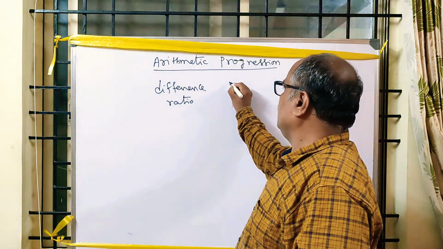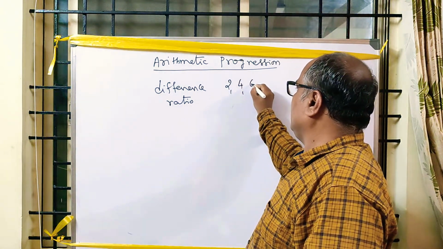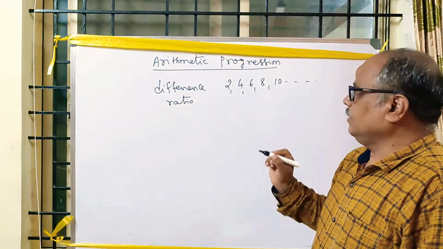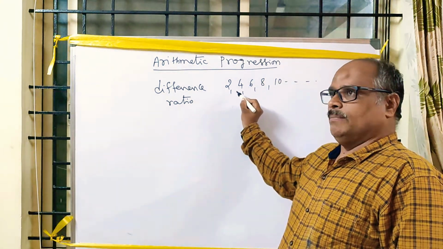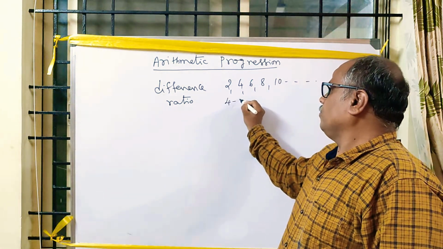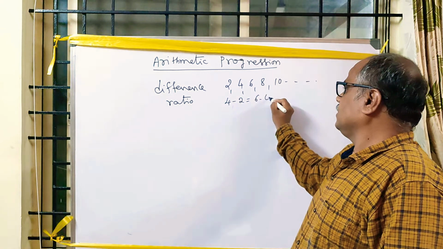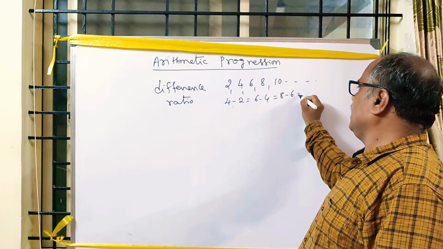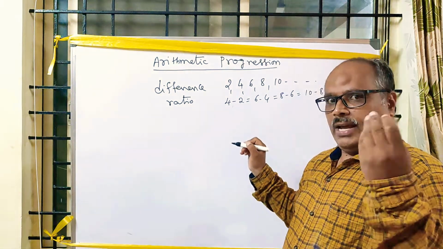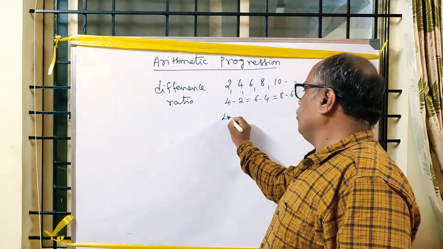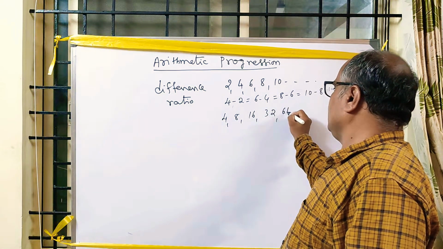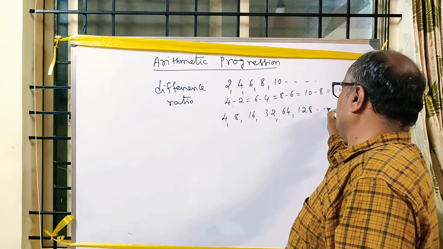For example, 2, 4, 6, 8, 10, up to here. The difference between every pair of numbers is 2. For example, 4 minus 2, 6 minus 4, 8 minus 6, 10 minus 8. The difference is 2. Take another example, 4, 8, 16, 32, 64, 128, and so on.